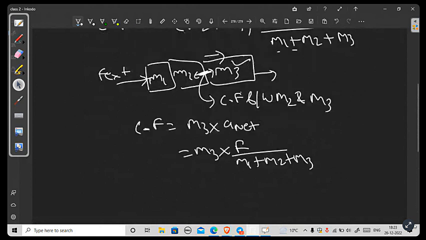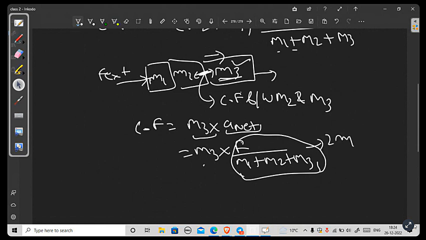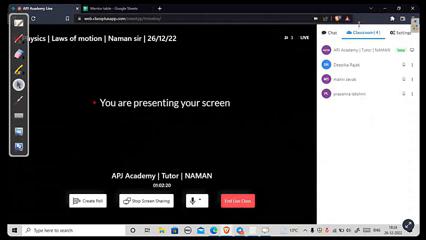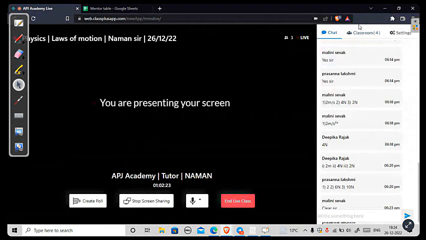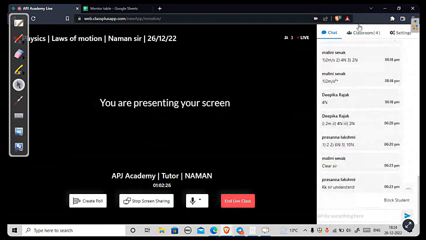In this case, the contact force between M2 and M3 is responsible for only pushing M3. So the mass of M3 multiplied with your net acceleration, M3 into F upon total mass. This thing is your 2 meter per second square for the question given, and M3 is equal to 1 kg. So 1 into 2 is 2 Newton. That's why the answer is 2 Newton. Prasanna, clear? Okay, sir, understood. Okay, good.